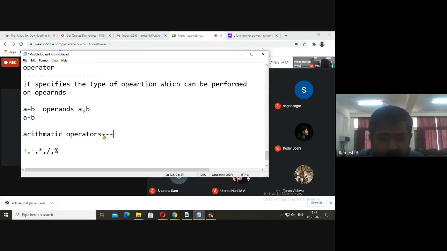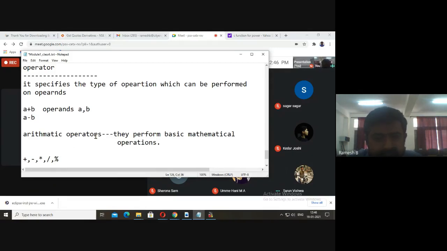They perform basic mathematical functions or operations. This is the example for arithmetic operators.